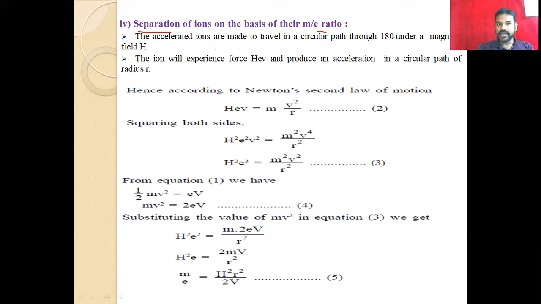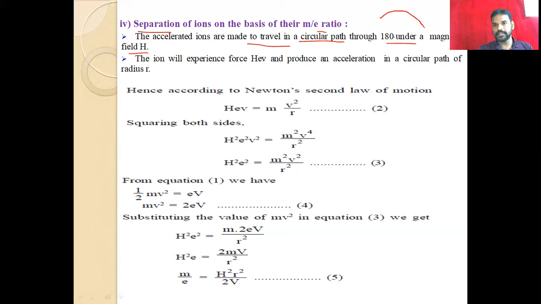The accelerated ions are made to travel in a circular path through 180 degrees under a magnetic field H. After the acceleration of the ion, they are made to travel in a circular path with 180 degrees.